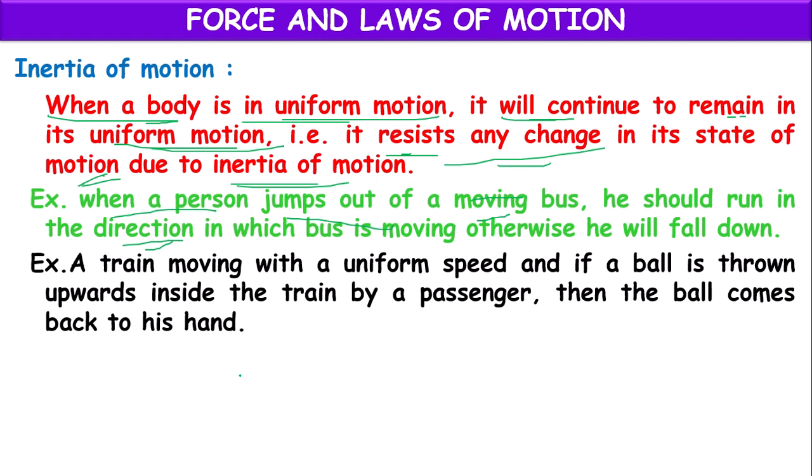They will get down and they will run in the same direction. After jumping down, they will run forward in the same direction of the bus for some time. Otherwise, what happens if they suddenly jump and stop?